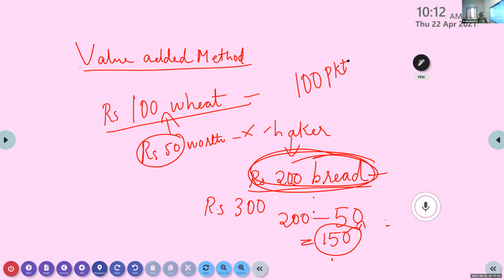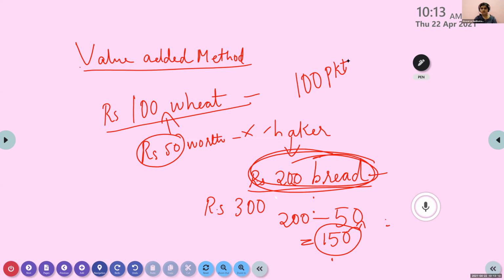How can you get the value of that particular product? By adding all intermediate goods. No, I'm just asking in simple terms. 100 packets of bread is there. How will you get the value of that? It is not the value added I'm asking.